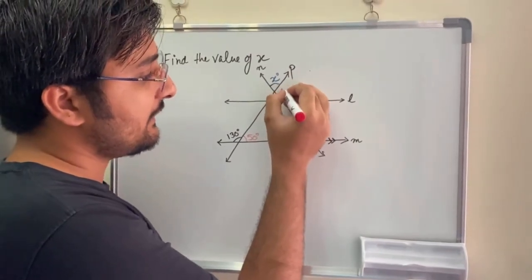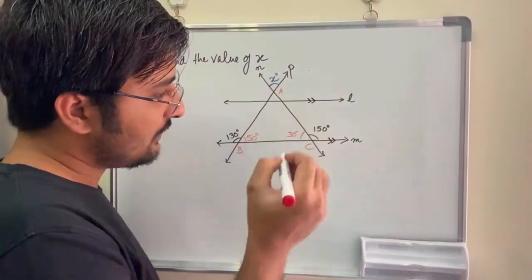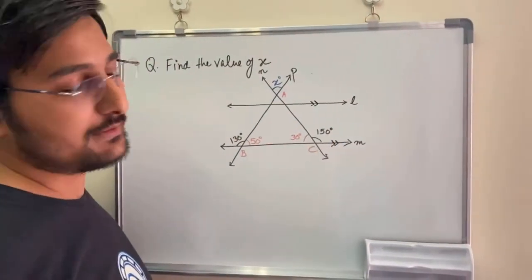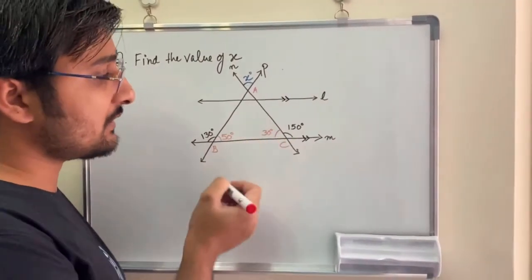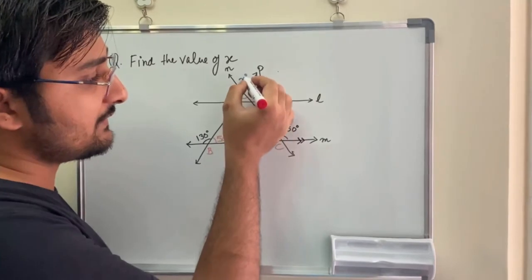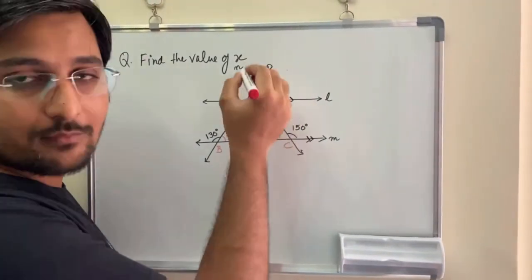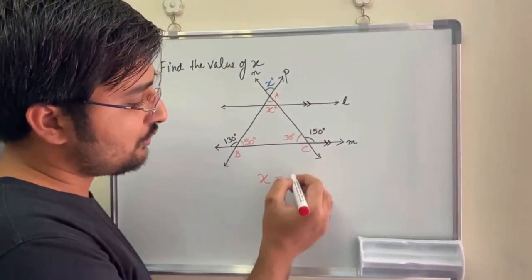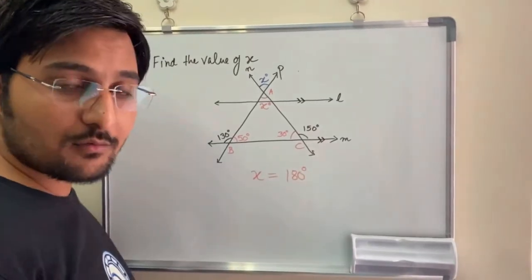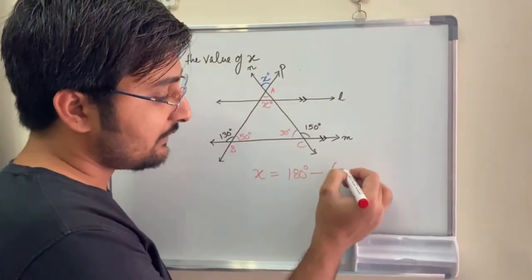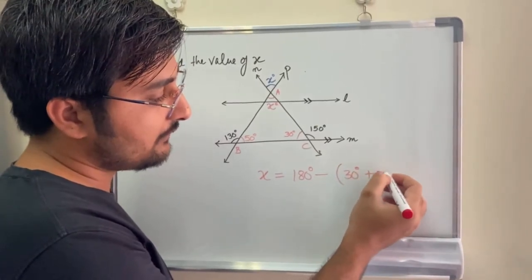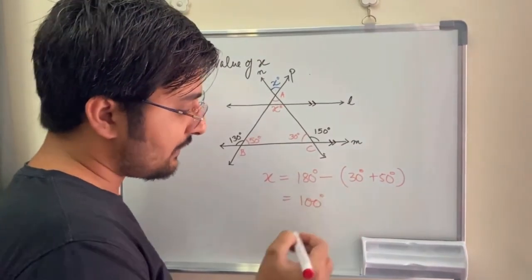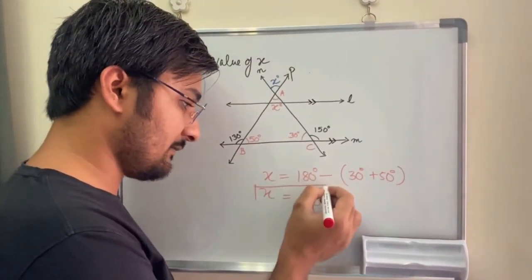Let's name it ABC. The sum of all the angles of a triangle is always 180 degrees. This angle will be x, because they are vertically opposite angles. So x equals 180 minus the sum of the other two angles, 30 plus 50. We get the value of x as 100 degrees, and that is the final answer.